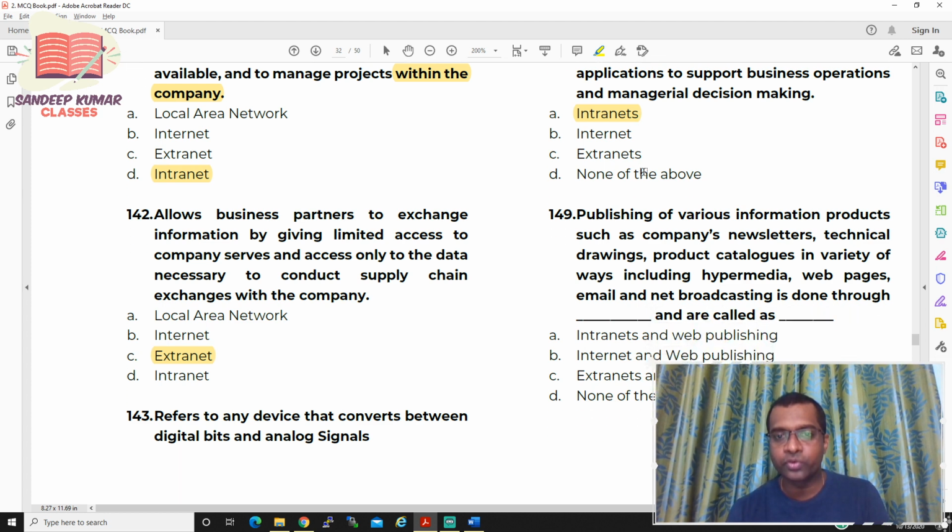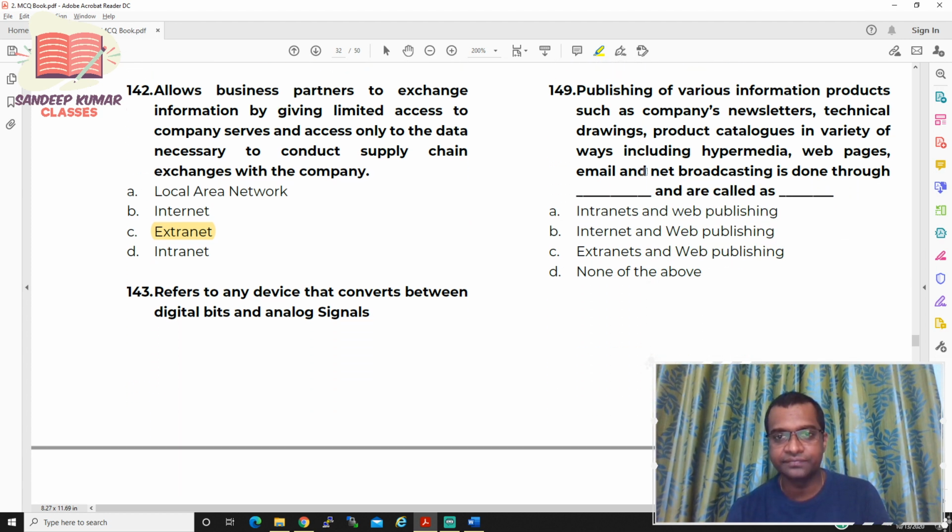Now let us move to question number 149. Publishing of various information products such as company's newsletter, technical drawings, product catalogs in a variety of ways, including hypermedia, web pages, email, net broadcasting, is done through dash and dash. So the option for this is intranets and web publishing.